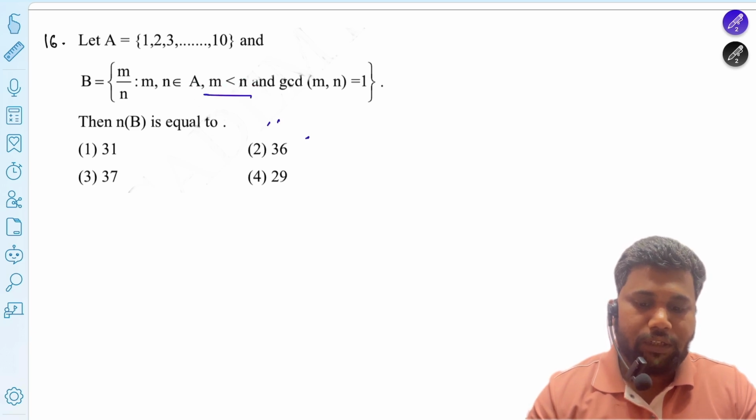The condition must be applied that n is always greater than m, and the GCD of n and m, that is, the HCF of m and n, is equal to 1. Okay, and the condition n greater than m always applies. So put in the values first.